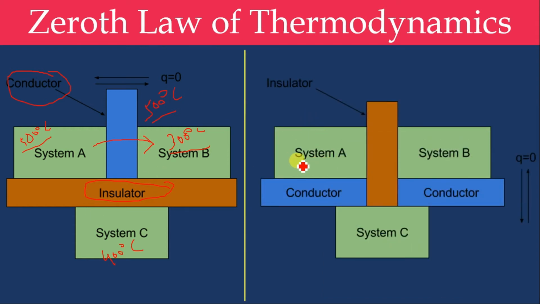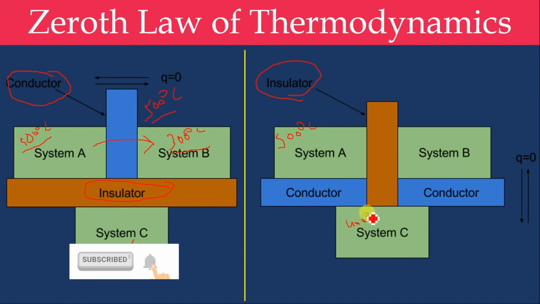Here also we have system A, system B and system C. Here system A and B are joined with the help of an insulator, that is an adiabatic wall, which means no heat transfer takes place between A and B. But system A and C are connected with a conductor, and system B and C are connected with a conductor, that is a diathermic wall.